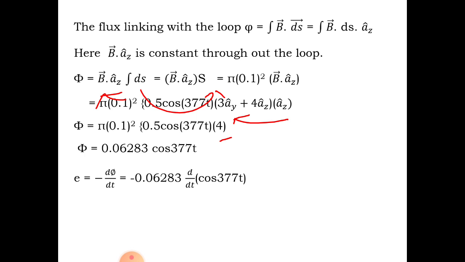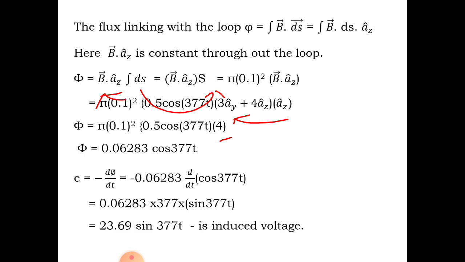Now we have to calculate the voltage induced according to Faraday's law of electromagnetic induction. E is equal to minus d phi by dt. So it is minus 0.06283 d by dt of cos 377t. That comes as 0.06283 into 377 into sin 377t, since d by dt of cos 377t gives sin 377t.